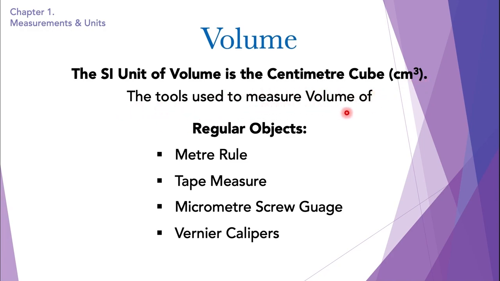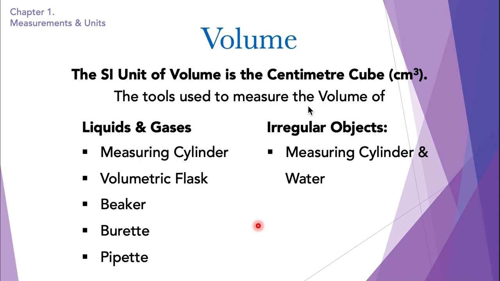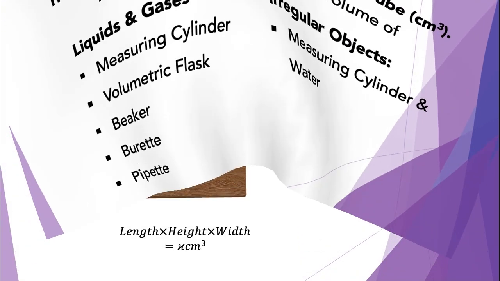The tools we use to measure volume of regular objects are the meter rule, tape measure, micrometer screw gauge and vernier calipers, all of which we use for measuring length as well. And the tools we use to measure the volume of liquids and gases are the measuring cylinder, volumetric flask, beaker, burette and pipette. Burette and pipette are used to measure small and accurate values. And the tools we use to measure the volume of irregular objects are the measuring cylinder and water method. Let me explain this in a moment, but let's first understand how we measure the volume of regular objects.